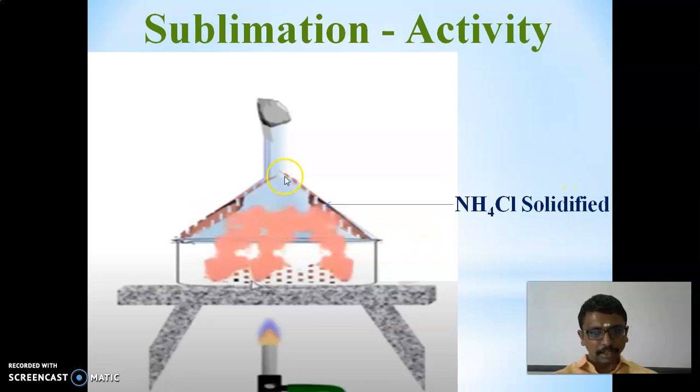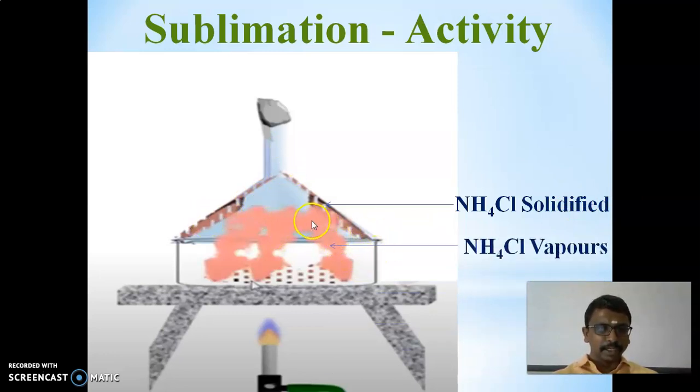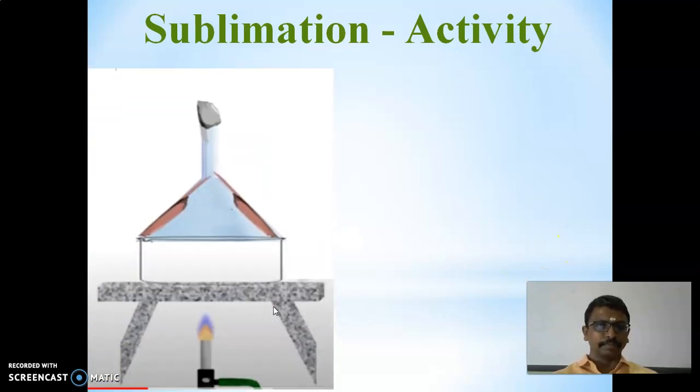It will settle at the corner of the funnel, and this is the vapor phase, that is ammonium chloride vapors. That is a Bunsen burner. Finally, we can see the ammonium chloride which was kept in the china dish settled at the edges of the inverted funnel.